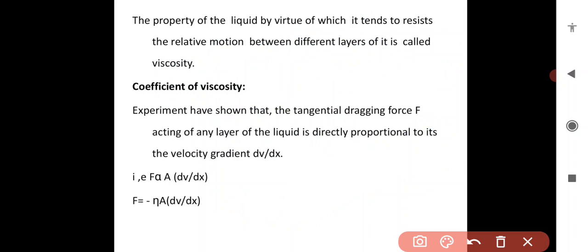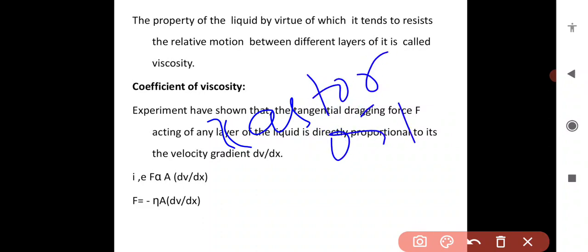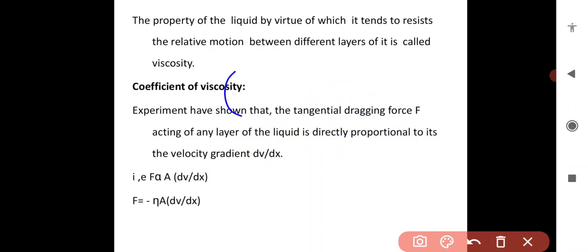The meaning of viscosity: the property of a fluid by virtue of which it tends to resist the relative motion between different layers of the fluid is called viscosity. For example, a highly viscous liquid like castor oil, and a low viscous one like coconut oil.